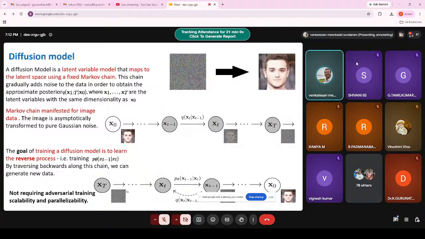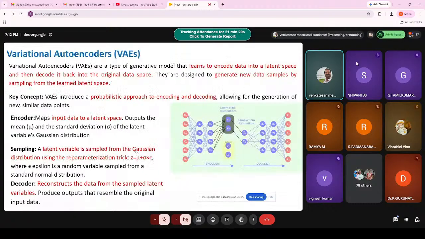From this Gaussian distribution, our job is to reconstruct the original data. This is what is happening in the diffusion model. This is called the forward process, and this is called the reverse process.